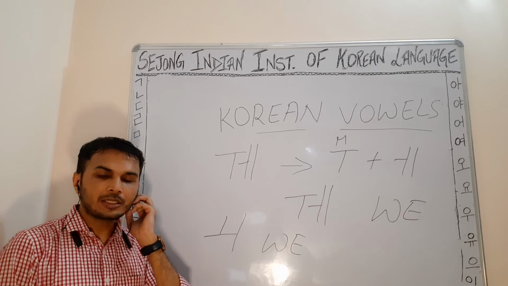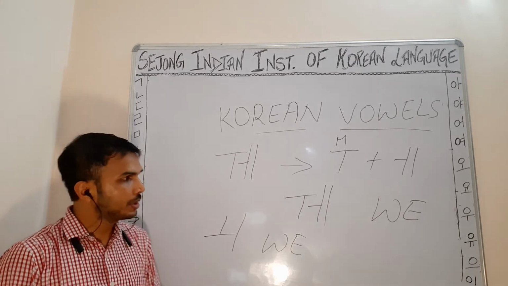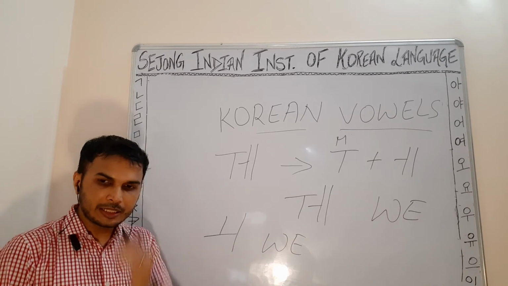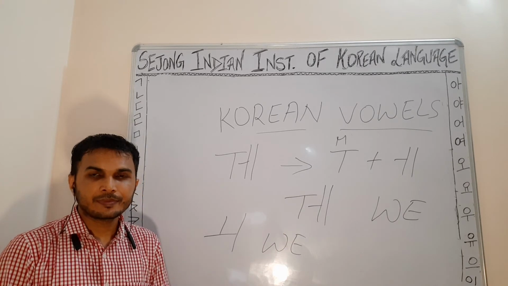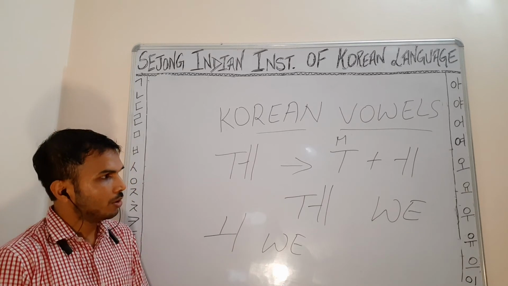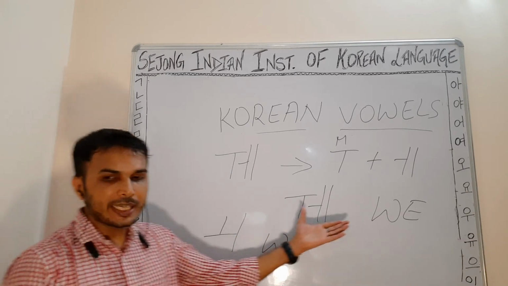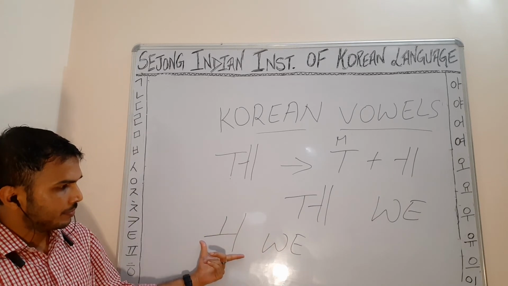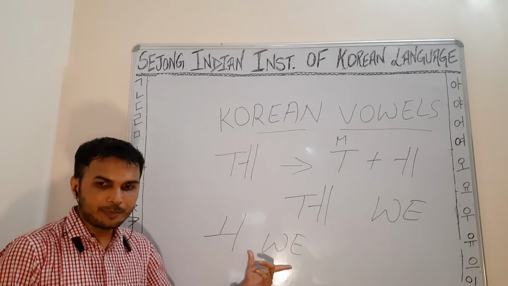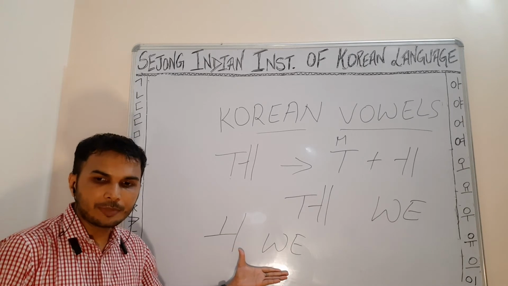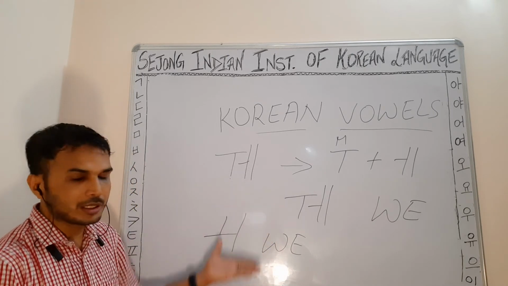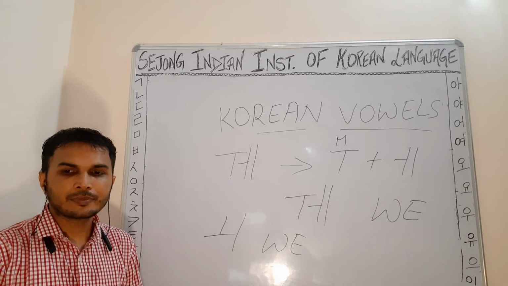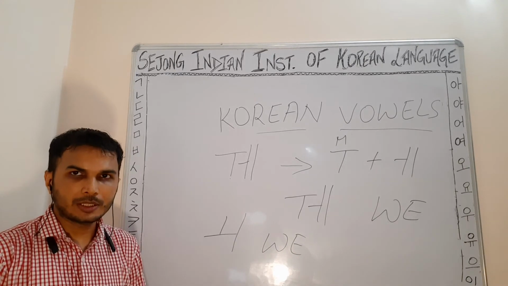Once we start making some Korean words using these vowels, then I think we can differentiate it much better. There is still some slight sound difference between this way and this way. So again I am telling you, once we start making Korean words using these different vowels, we will differentiate it by practice and by making some words. Fine.